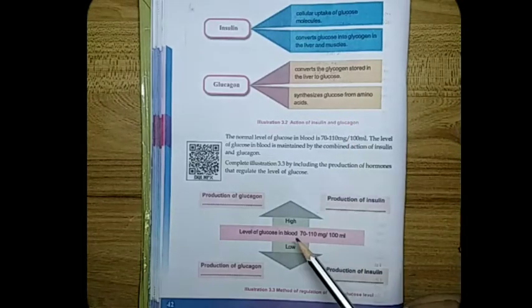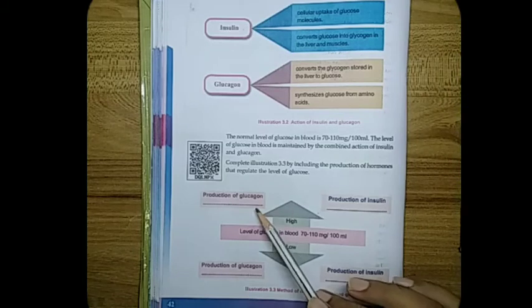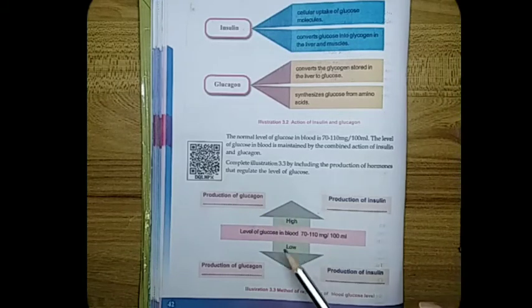When the level of glucose increases in blood, more insulin will be produced to convert glucose into glycogen.